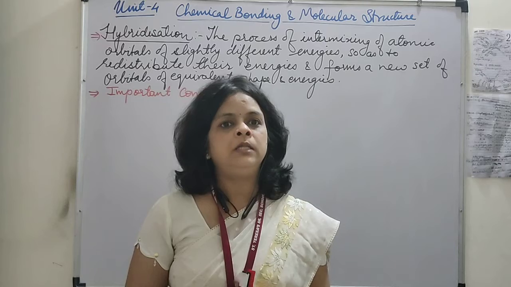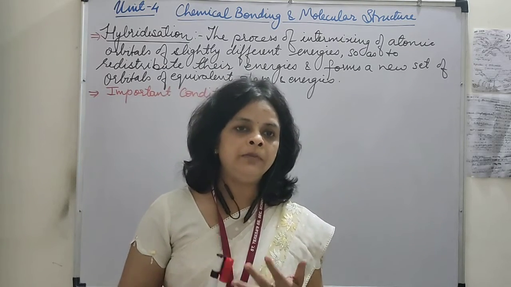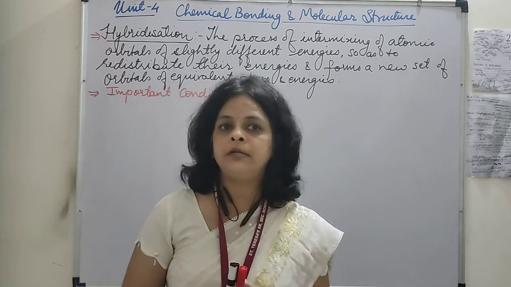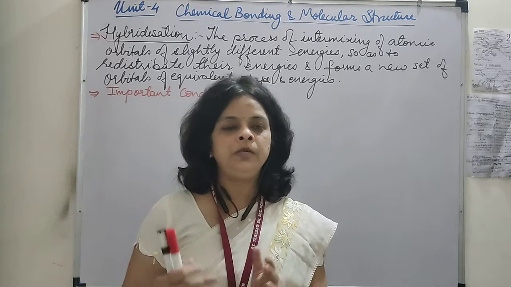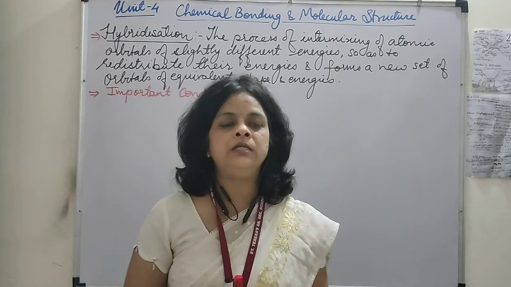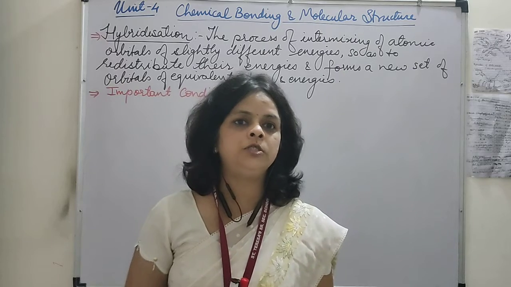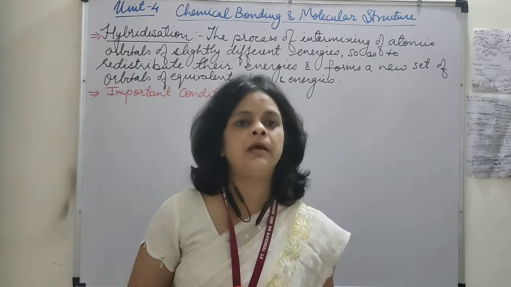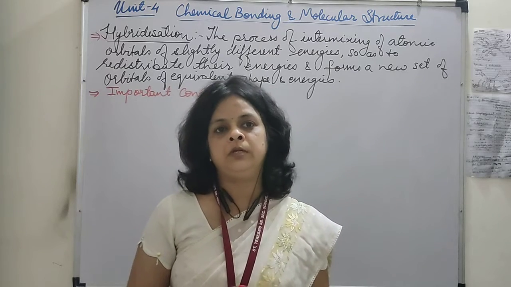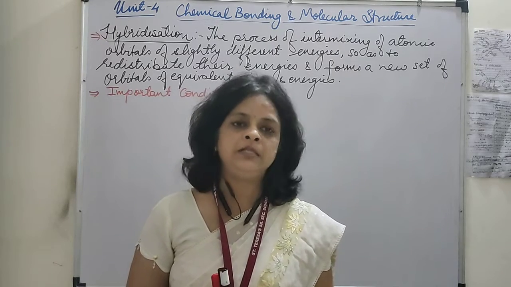And there, in the last, we had asked one question, that why the methane, the ammonia, and the water molecules, they are showing the tetrahedral geometries, though the p orbitals, they are arranged at 90-degree angles. So why the bond angle, it is different from the 90-degree? So to get the answer of this question, we have to go for a new concept, that is hybridization. And students, this concept, it is very important. So let's understand about hybridization in detail in this class.